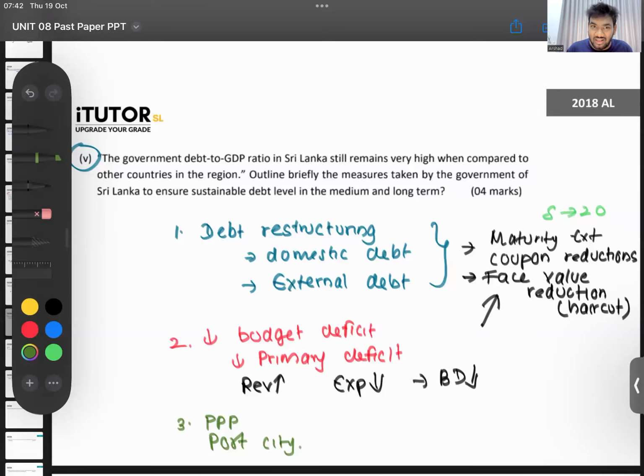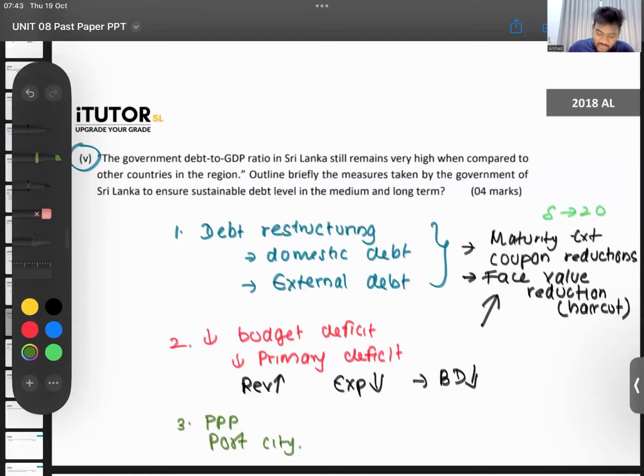But see, overall, our country is getting developed now. So there is a whole port city being developed, right? Right now, there are only these fun activities, but going forward, there will be businesses and all of that in that area. So that's like an entire different city like Colombo. So there is development, but you're developing without borrowing. So that can also help with not increasing your debt. So mainly, yes, port city is one of the main ones that we have right now.